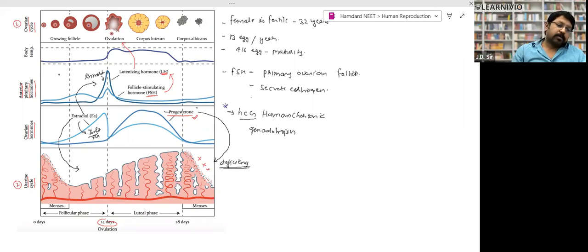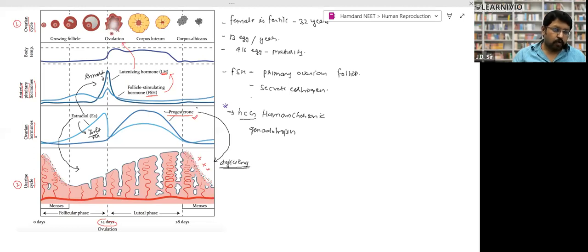Now what happened? The LH also reduces, the level of FSH drops, and when LH and FSH are at the top point, meaning at maximum level, the body temperature of the female body will be maximum. Then LH and FSH levels drop after ovulation because they have completed their job. Then the temperature gradually goes down, right?